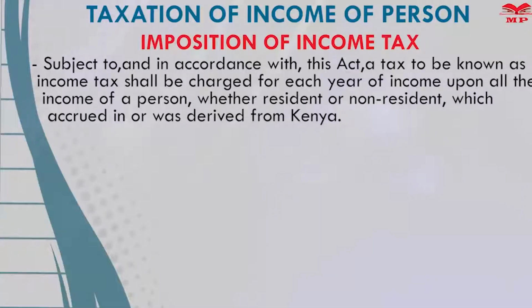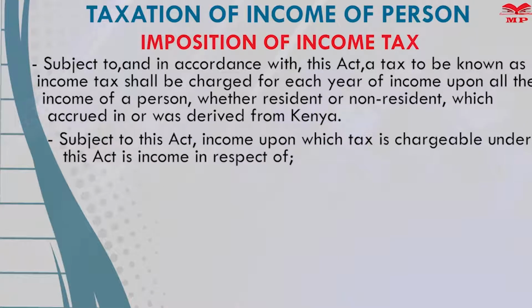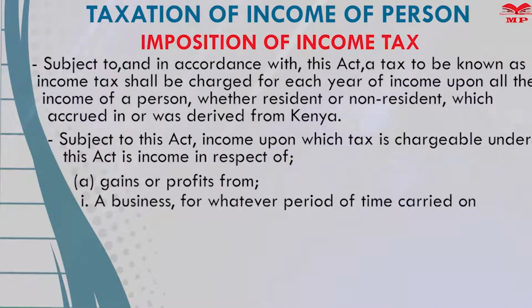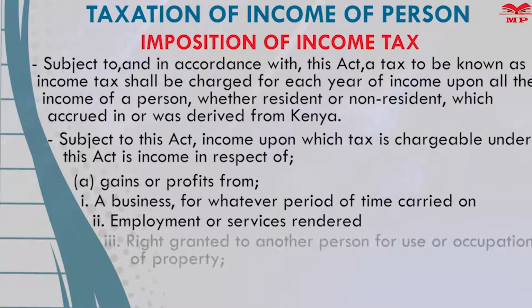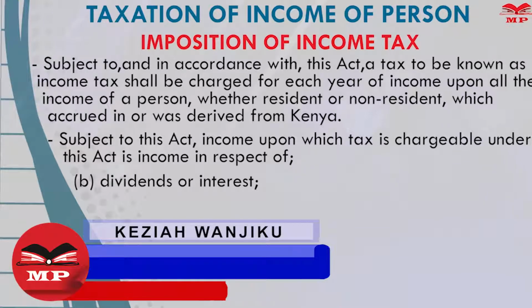Subsection 2 reads, subject to this Act, income upon which tax is chargeable under this Act is income in respect of: A, 1. Gains or profits from a business for whatever period of time carried on. 2. Employment or services rendered. 3. A right granted to another person for use or occupation of property. B. Dividends or interest.